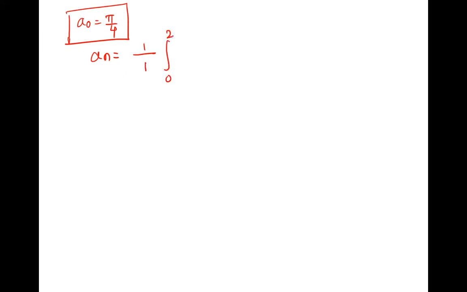Integration 0 to 2L, L is 1, f of x into cos n pi x by L, L is 1, dx. 1 upon 1 is 1. Integration we have to find 0 to 2. What happens here? The function breaks, so the integration will also break into 0 to 1 and 1 to 2. We can just write cos n pi x.